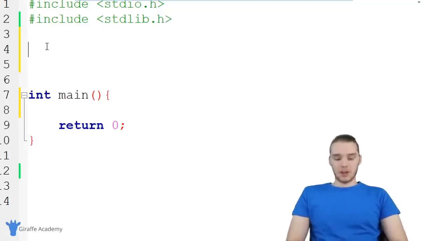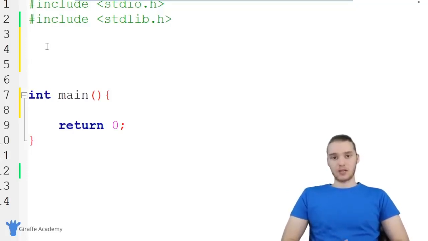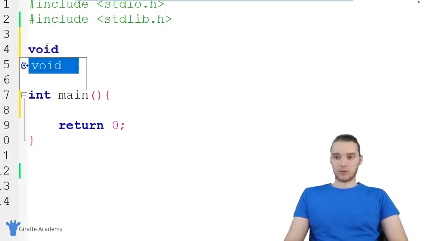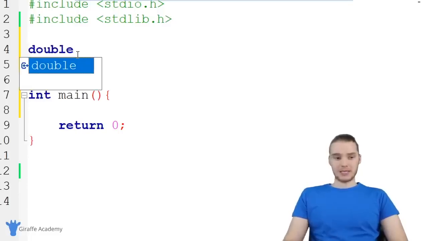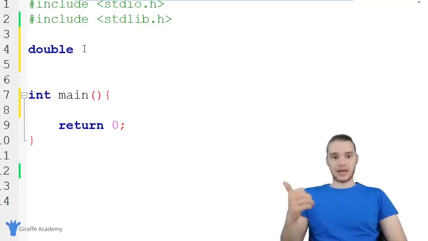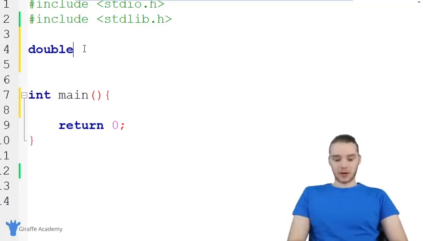So the first thing that I need to tell C when I want to create a function is what type of data I want to return. If you've been following along with this course, you'll know in the last tutorial we used the void return type, which basically means we weren't going to return any information. But now we want to actually return information, right? So we want to cube a number, so why don't we return a double? And you can put any data type here you want. You could also put like int or a character or a character array. But let's just do double, and we're going to give this a name.